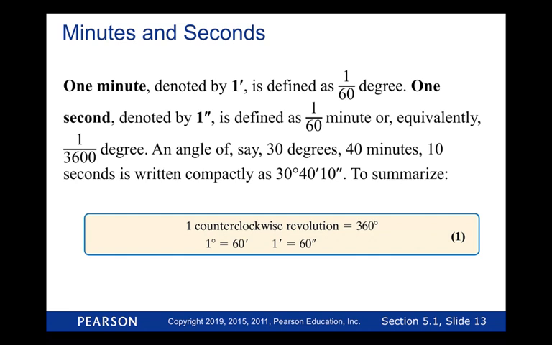Don't rush through it. So one counterclockwise revolution is going to be 360 degrees. Again, 1 degree is 60 minutes and 1 minute is 60 seconds. So these are the conversions that we're going to use to convert between these different ideas. Okay? Let's get through this section and we'll pause for the cause.